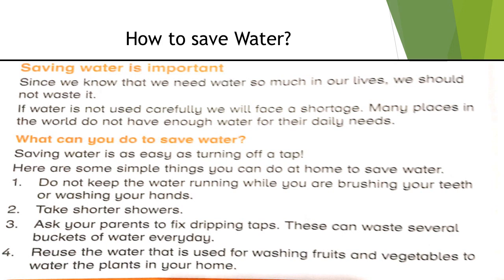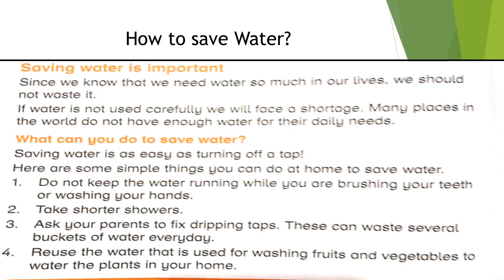What can you do to save water? Saving water is as easy as turning off a tap. Here are some simple things you can do at home to save water. Number one is do not keep the water running while you are brushing your teeth or washing your hands. You must turn off the tap. In this way, you can save water.